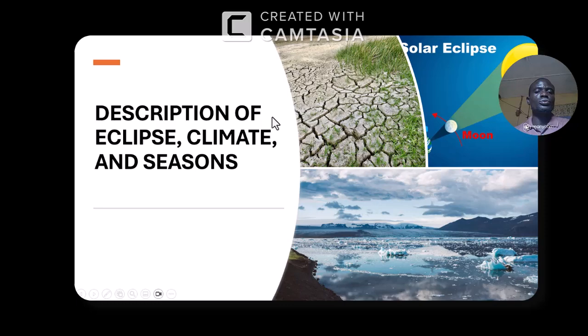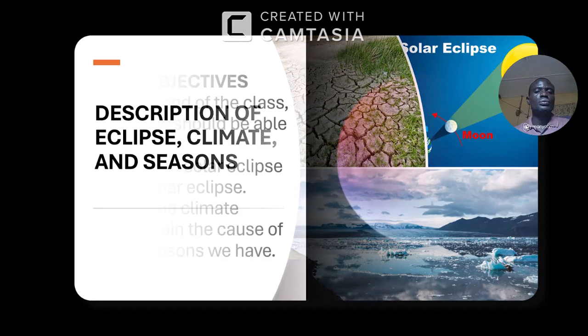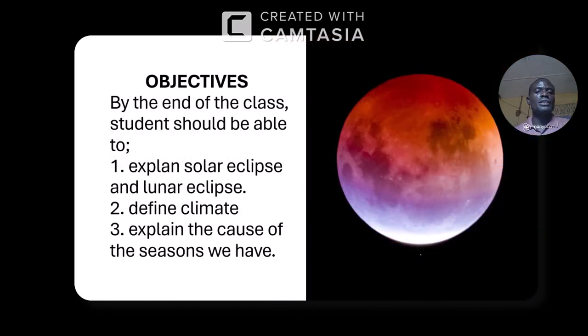At the end of this class, you must be able to explain the solar system. I believe you can explain the solar system, the planets, the number of planets we have in space, and other bodies that we have in the solar system.